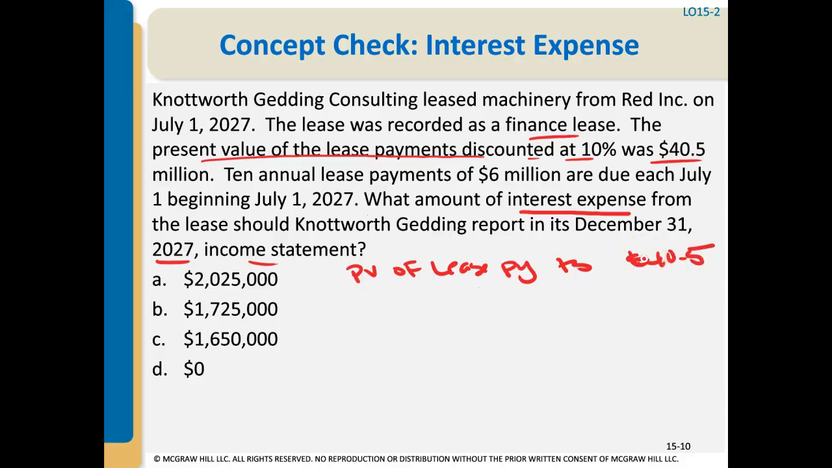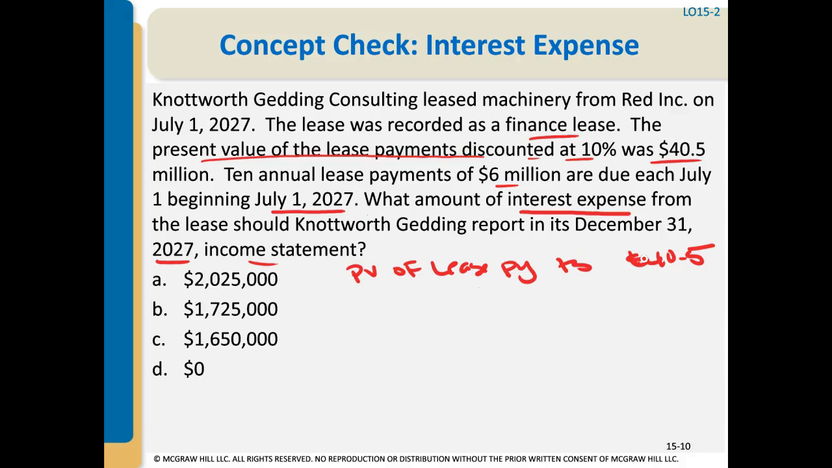Now it tells us 10 annual lease payments of $6 million are due on each July 1, beginning with July 1, 2027, which is when the lease started. What amount of interest expense from the lease should not worth getting report in its December 31 income statement?